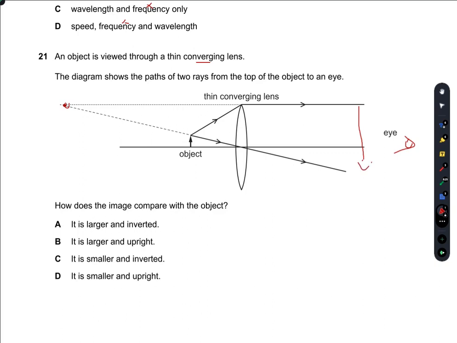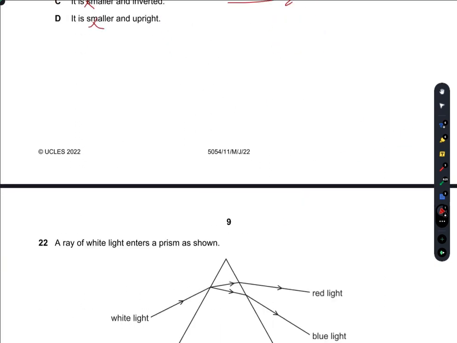I have to say it is larger. It will not be smaller. This is completely wrong. You can definitely see this length here is much bigger than this. Now it is also upright because it was like this, now it is inverted, so that means it would be upright. So B would be the right option.